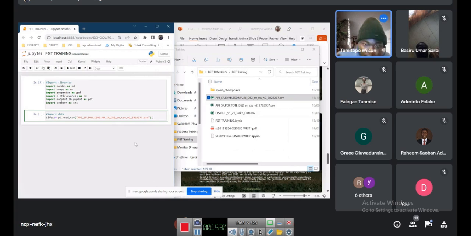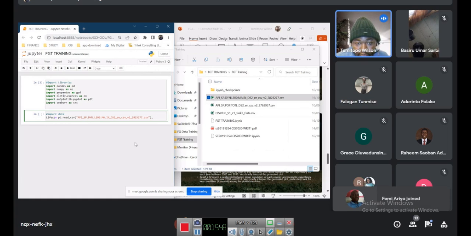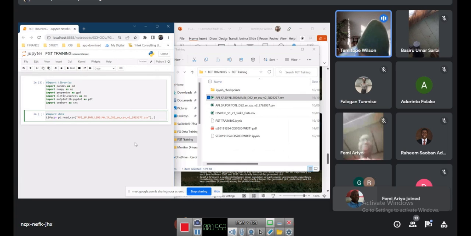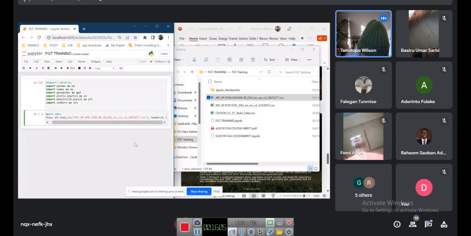Remember when we had a look at it, the first four columns were having issues. So we have to skip those, and it definitely has a header. So we put a header, and we skip the rows that don't have anything in the first four columns. We take that out as well. So I'm going to put a header there, header equals 0, and then I'll skip rows.